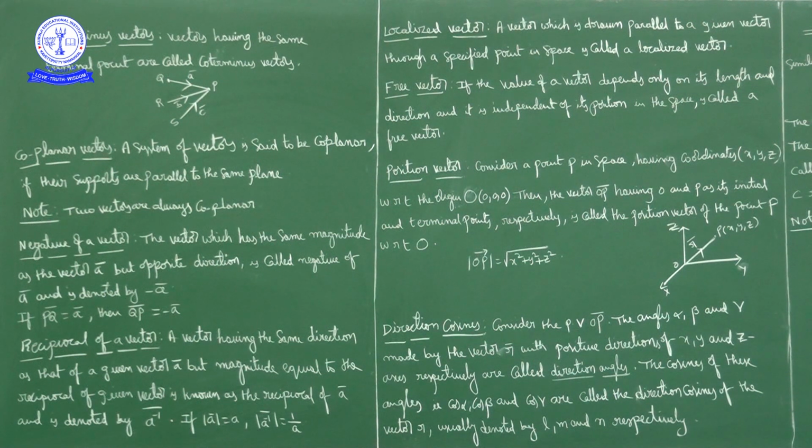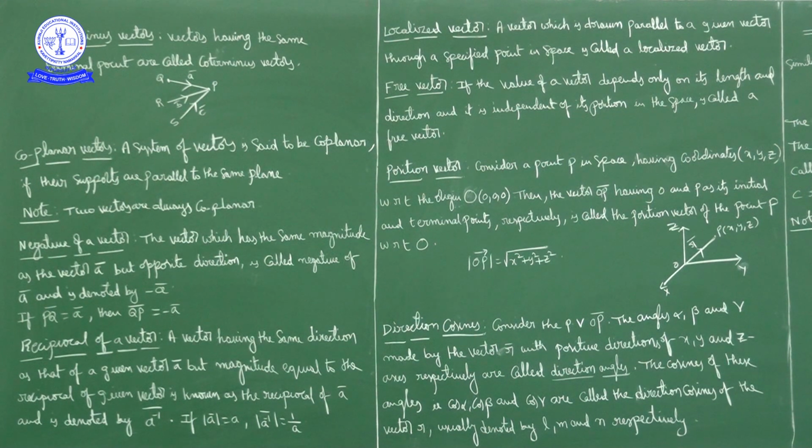Now if there are more than two vectors, then three vectors may be coplanar, may not be coplanar. If you observe here, OX, OY, OZ: OX and OY are coplanar, OY and OZ are coplanar, OZ and OX are coplanar, but OX, OY, OZ together are non-coplanar vectors.